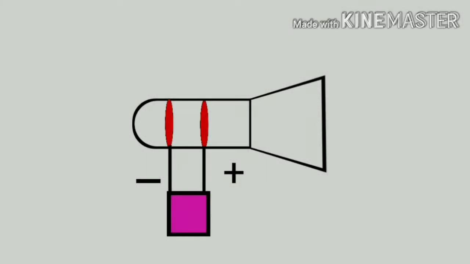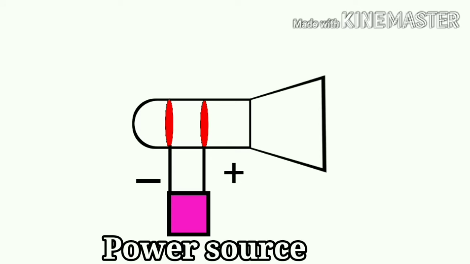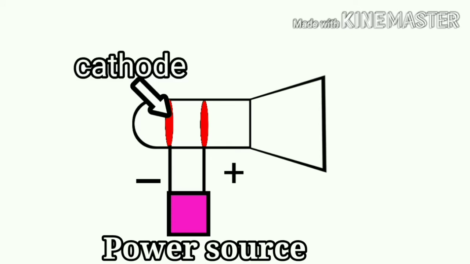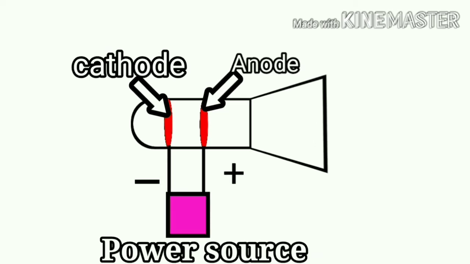After 100 years, in 1904, J.J. Thomson, a British physicist, did an experiment called the cathode ray tube experiment. He removed all of the air from the tube and put two foils inside the tube like this. He connected the two foils to a power source. The foil connected to the negative terminal is the cathode and the other connected to the positive terminal is called the anode. He also made a small hole at the center of the anode. After connecting to the power source, the cathode emits a ray and he named it cathode ray. He saw that the cathode ray travels in a straight line.